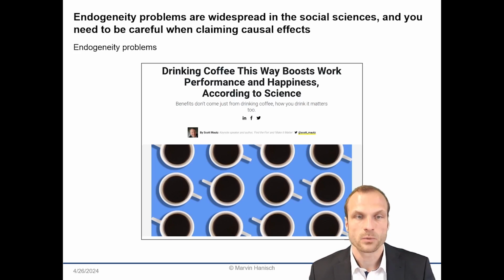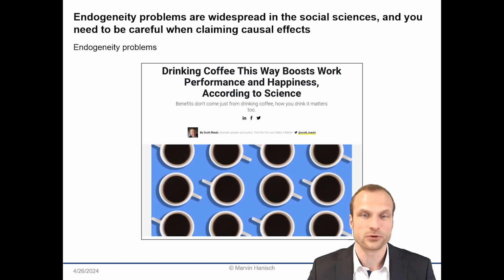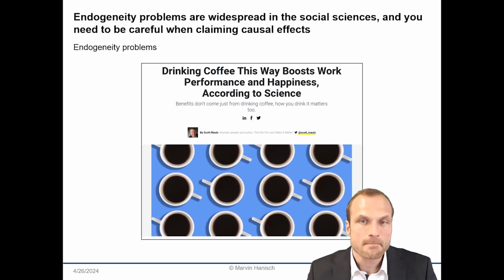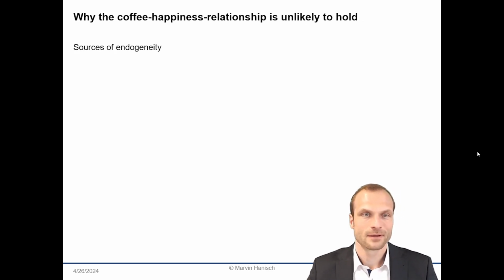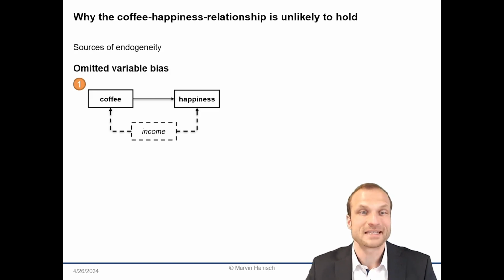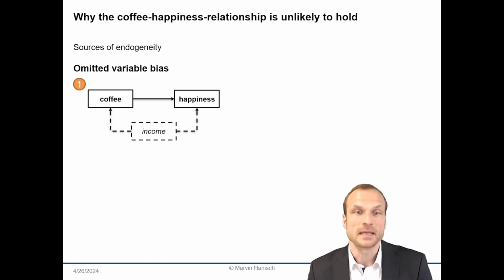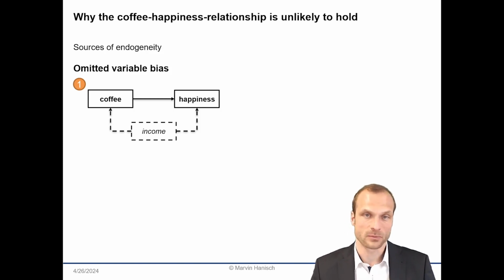In statistics, we refer to this problem as endogeneity. There are three main sources of endogeneity. Let's try to understand them using the example of whether coffee consumption leads to more happiness. The first endogeneity problem is omitted variable bias. This happens when you don't account for a variable that simultaneously affects the independent and dependent variables.